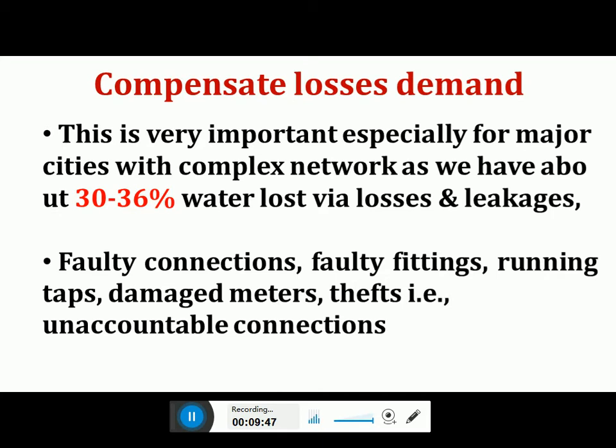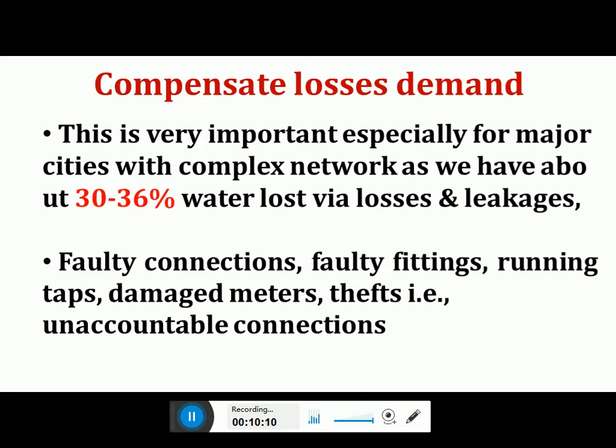Okay, so for major cities, for metro cities like Mumbai, Bangalore, Chennai and Kolkata and other rapidly growing urban cities, the water losses are heavy, because the water network of the pipes is very complex, and it is very difficult to find out where the water losses and leakages are occurring.